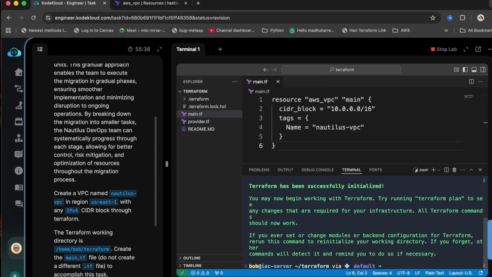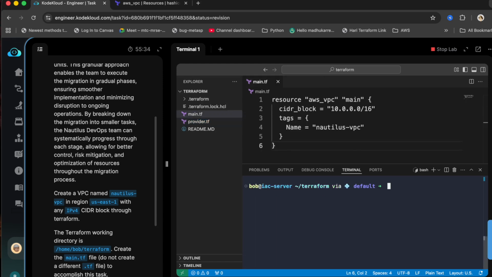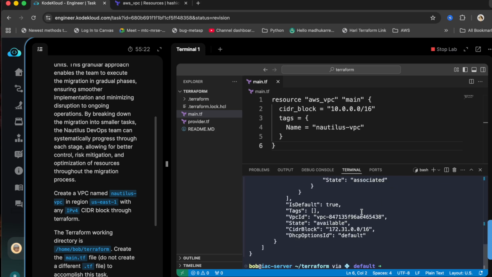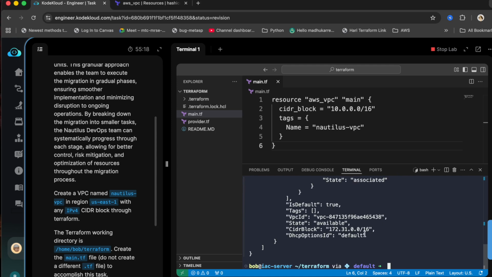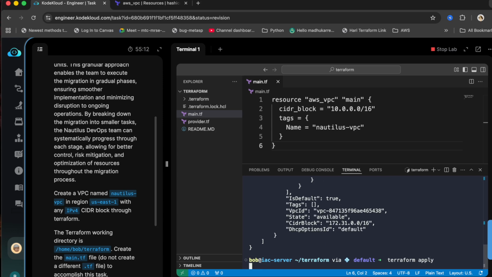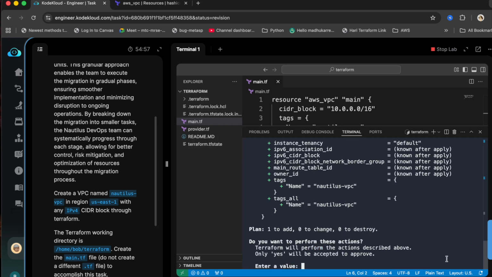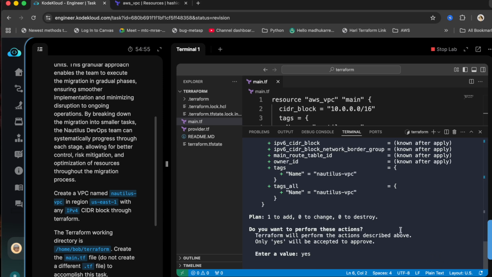Now run terraform apply. Before that, you can run aws ec2 describe-vpcs. So only one VPC, we don't have this Nautilus one. So once you run terraform apply, and then press yes.